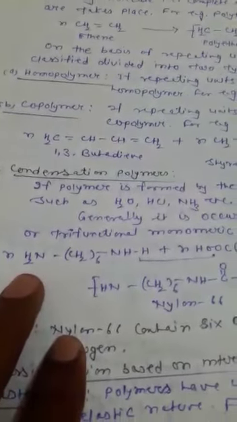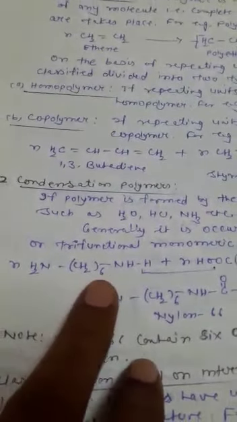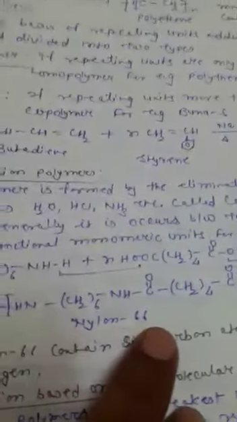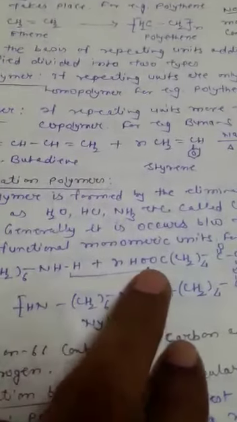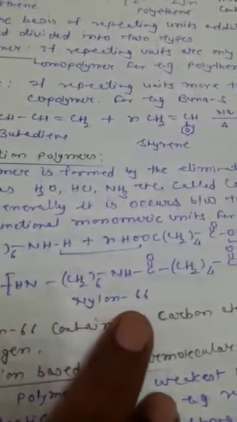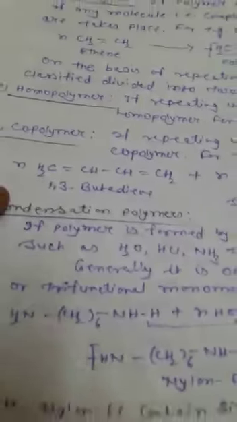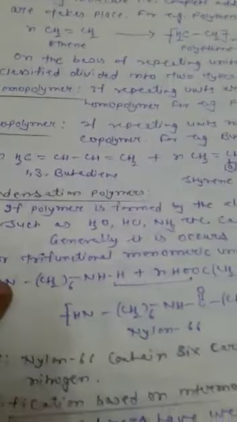For example, nylon 66. In nylon 66, two monomeric units take part. One is hexamethylene diamine and the second is adipic acid. During formation of nylon 66, a large number of water molecules are eliminated, and then nylon 66 is formed. So this is a condensation polymer. Other examples of condensation polymers are bakelite, nylon 6, etc.